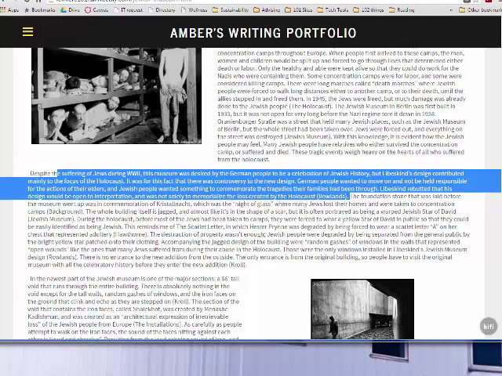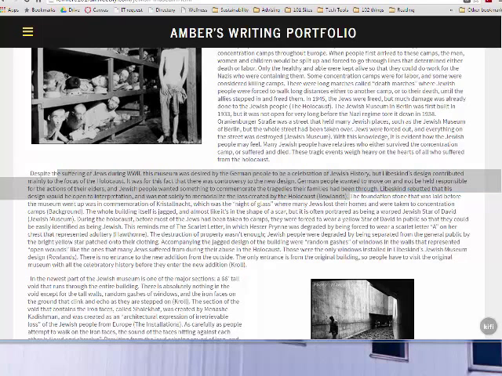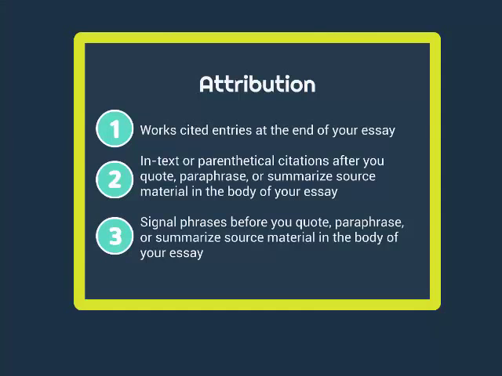And it's okay if you sort of fumble through this at first. We're being acquainted with this style. Just know that by the end of the quarter, you really need to be skilled with these three kinds of attribution in order to, one, prevent plagiarism or accusations of plagiarism, and two, present a really strong academic voice and style to prepare you for the college writing that you have in this class and ahead of you.